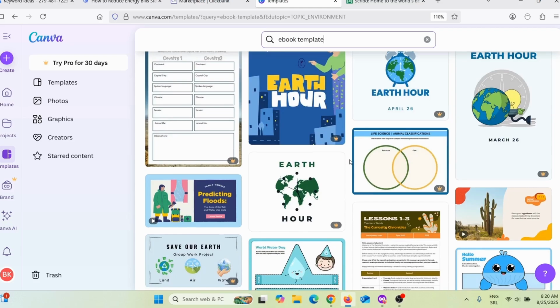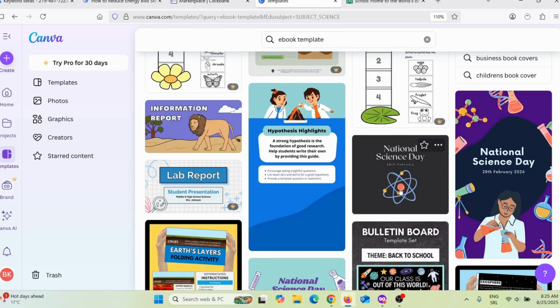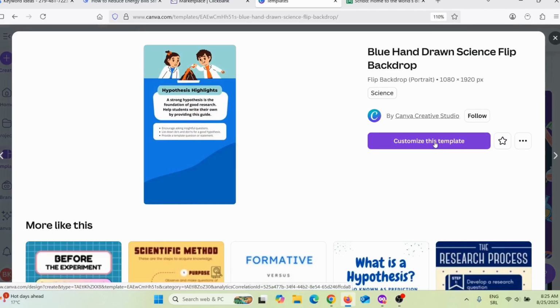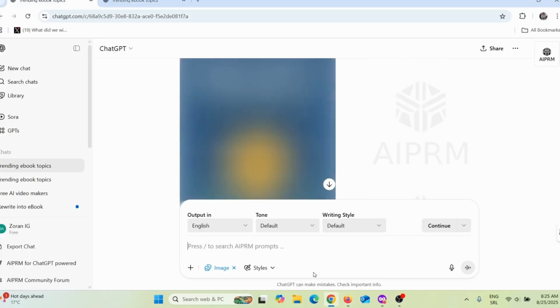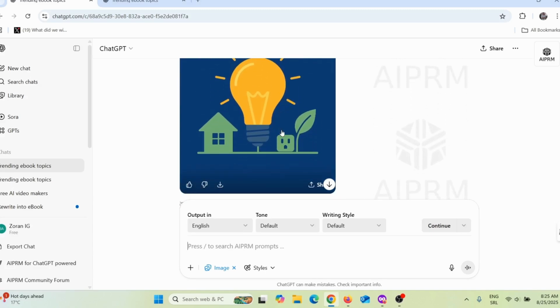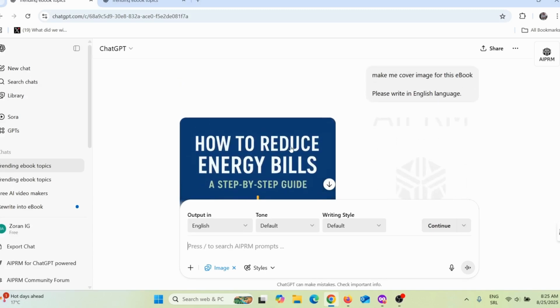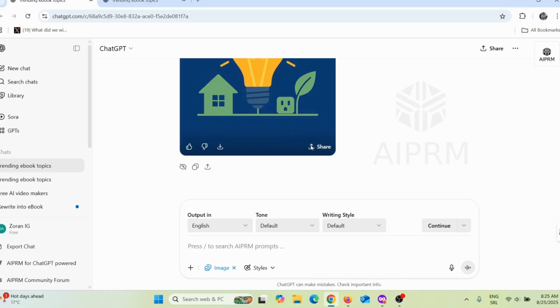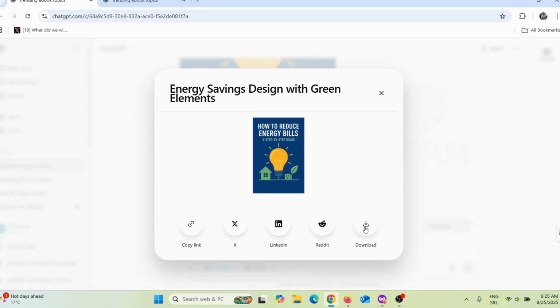I can choose any of these templates. Let's say, for example, I will choose this template here. Just click on it, then click customize this template. Now I go back to ChatGPT, and you can see it created a similar style cover for my ebook. I click download and download this ebook cover to my desktop.